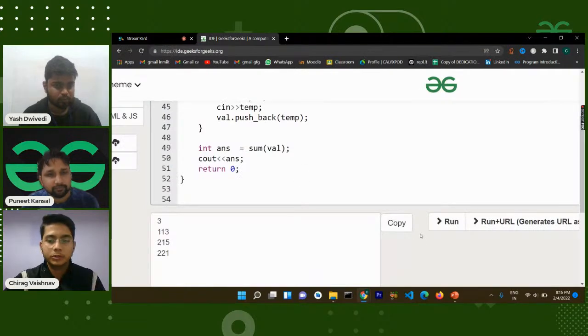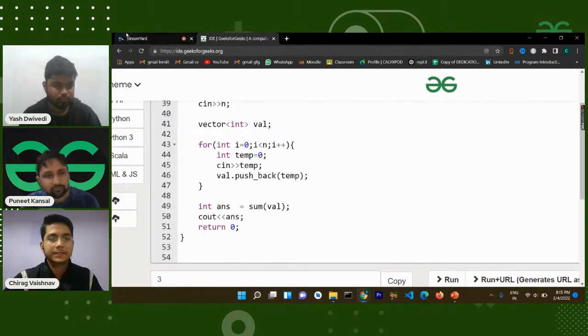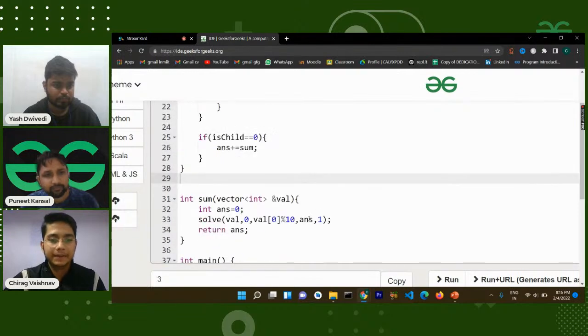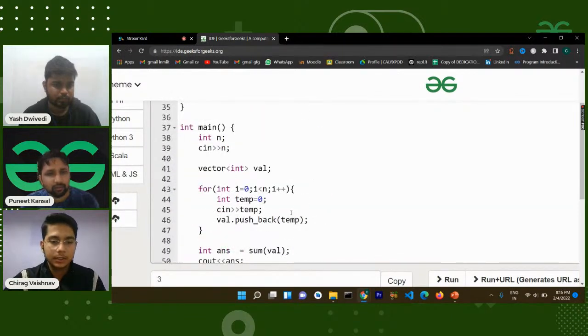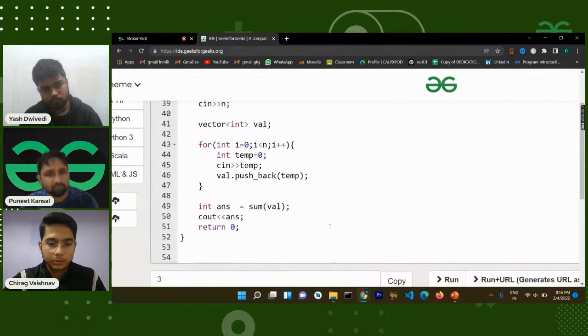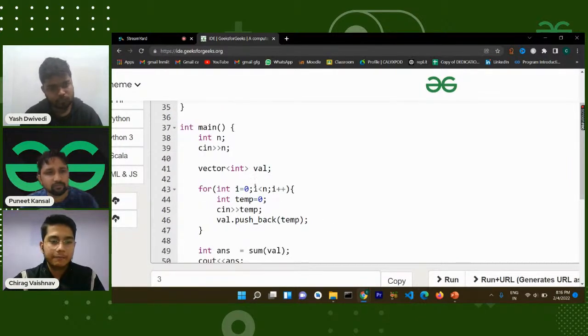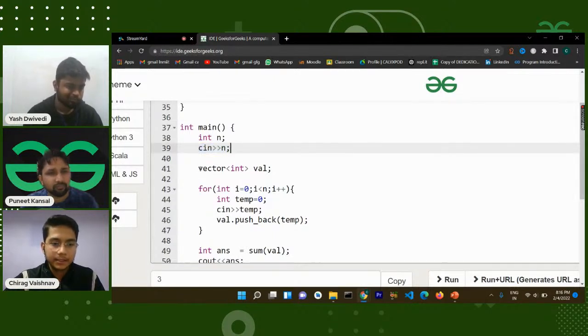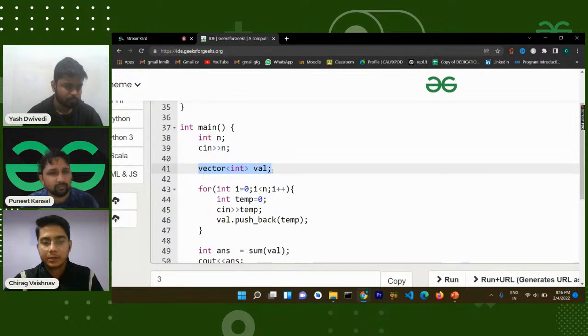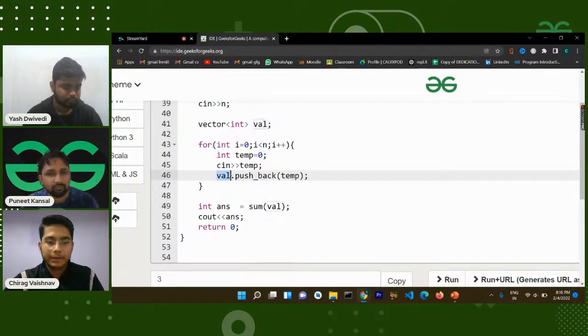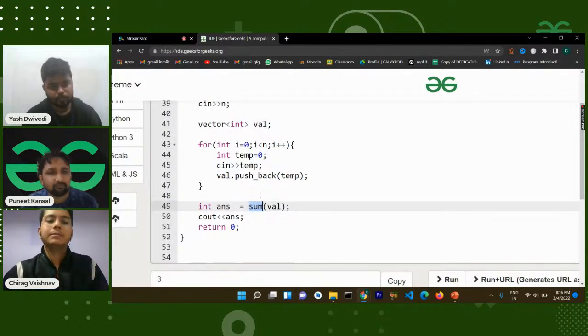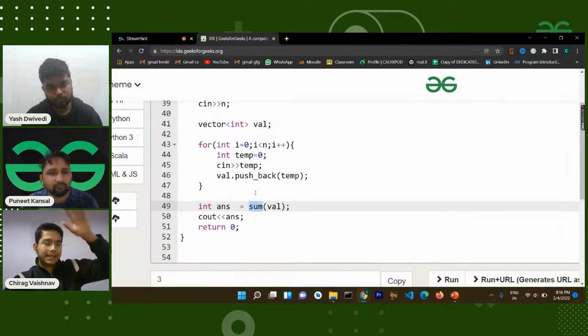The approach that I used was very similar to what Yash said, but instead of BFS, I have used another approach, because you have to iterate through each node once and utilize the given information. In the main function, I've taken the input size of the array and used a vector, and in that vector I have pushed all the values. Then I used a sum function, which will return the path sum of all the paths in my tree.